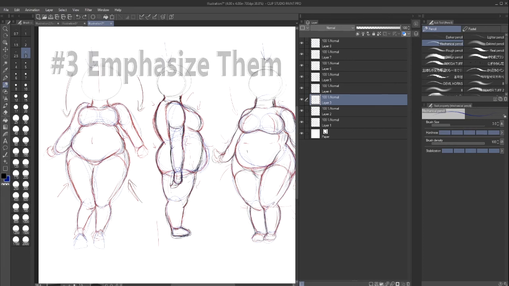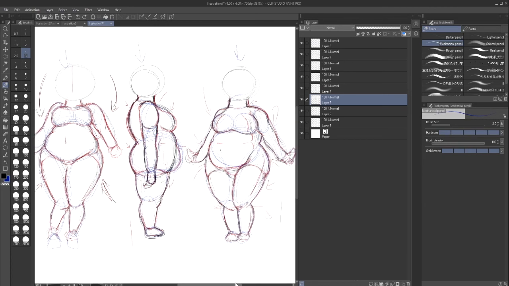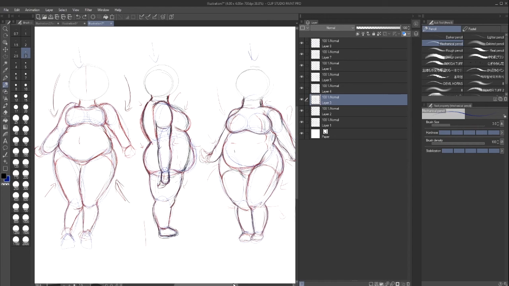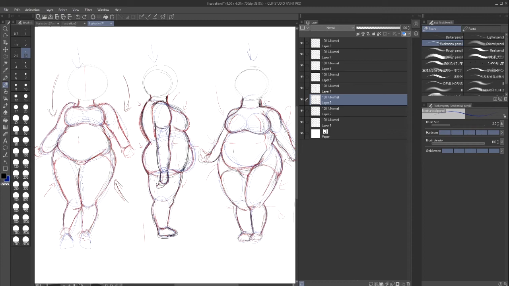I might even make this in a PNG. I actually might do this time. I didn't do it on the last video because I don't think it was all that needed, but I may actually use this as a PNG so you guys can use this as a reference sheet in some form. I hope it helps you guys in any way.